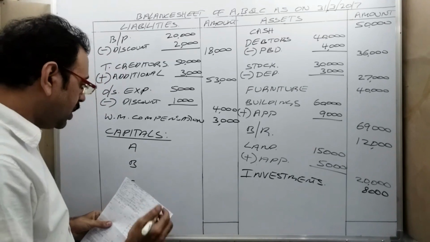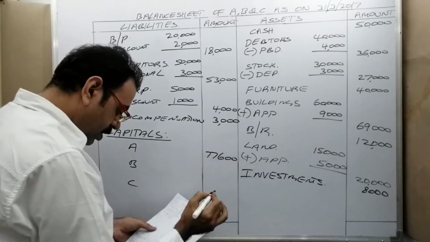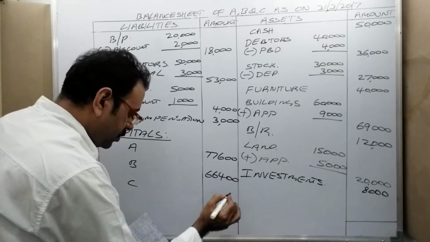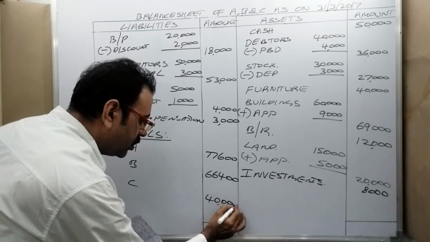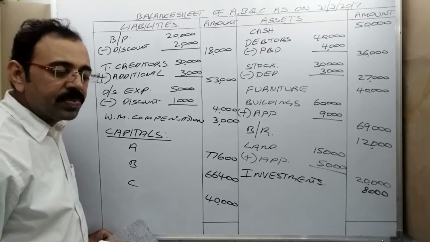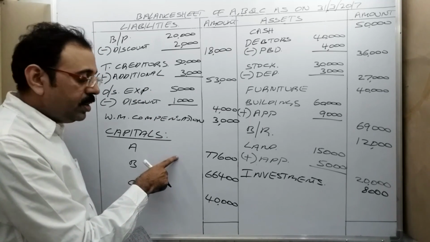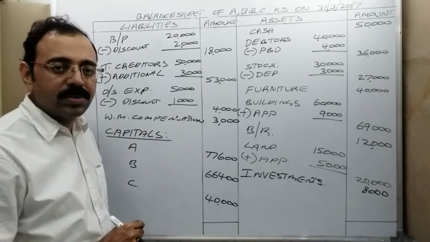So 77,600, then 66,400, and C amount is 40,000. Once you observe, on the liability side, I have not taken the general reserve and profit and loss account amounts.